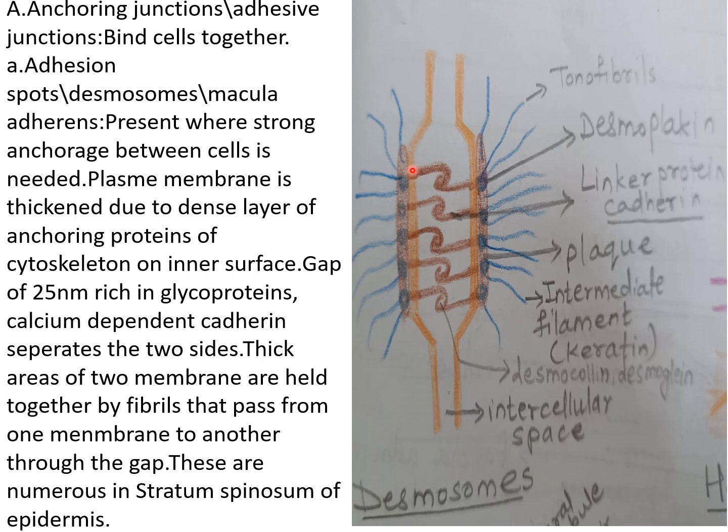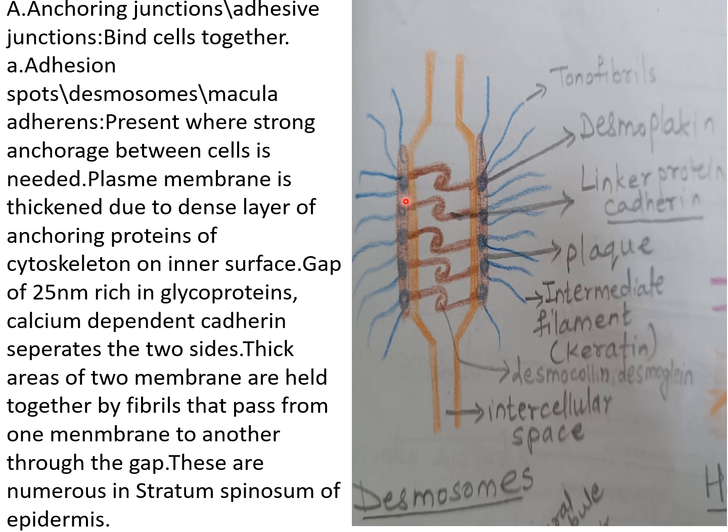On the inner aspect or cytoplasmic side of the plasma membrane, there is plaque formation. There is thickening of the plasma membrane, and this plaque contains proteins named desmoplakin, and these are the keratin filaments or intermediate fibers that connect it with the cytoskeleton of the cell.